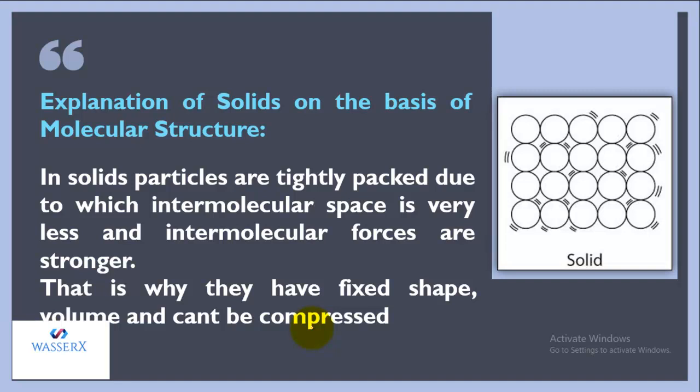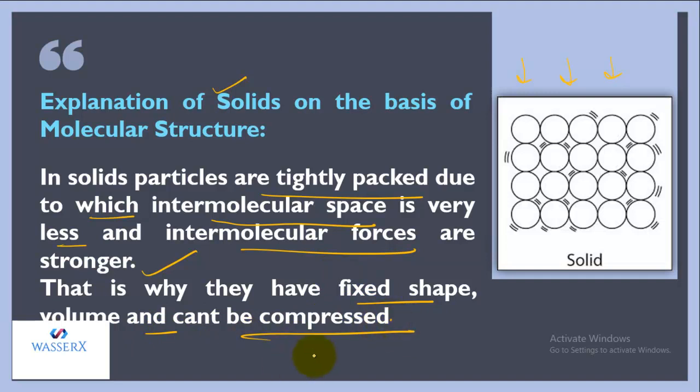Now let us explain these properties of solids according to their molecular structure. As you saw, in solids the particles are tightly packed. As you can see now also, how tightly they are packed with each other. Due to the strong packing, the intermolecular space is very less, that is, the space between particles is almost nil. Because the space is nil, they are much closer, and that is the reason the attractive force that holds them, the intermolecular force, is quite strong. So this makes them have fixed shape and volume, and this is the reason they can't be compressed.